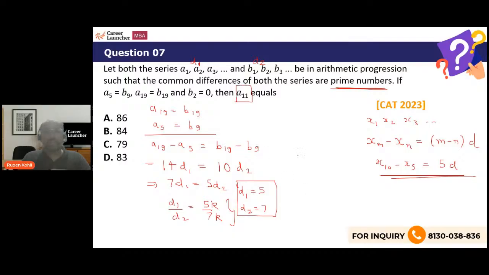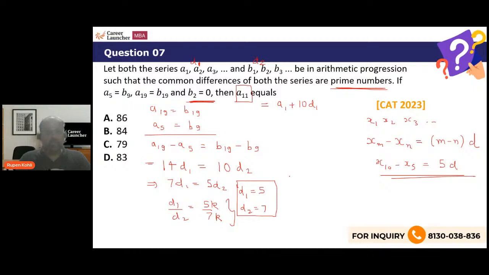So A11 is basically the first term A1 plus 10 times the common difference D1. So we have to reach the value of the 11th term. We need to find the first term. How do we find that? That is a challenge. We have not yet made use of the result given to us over here that B2 is 0. Obviously, we have to make use of that.